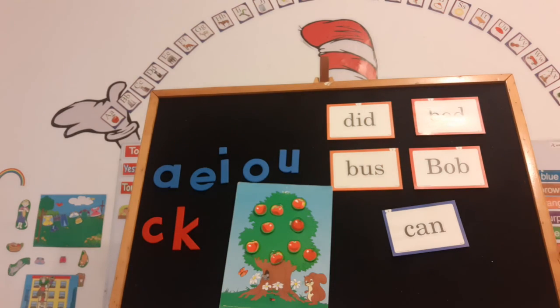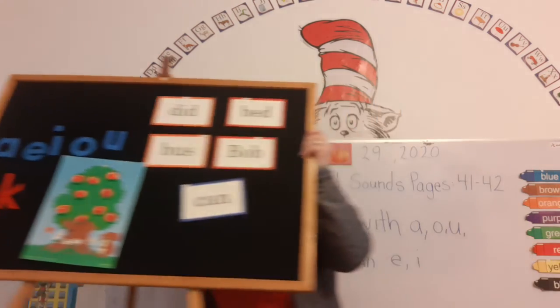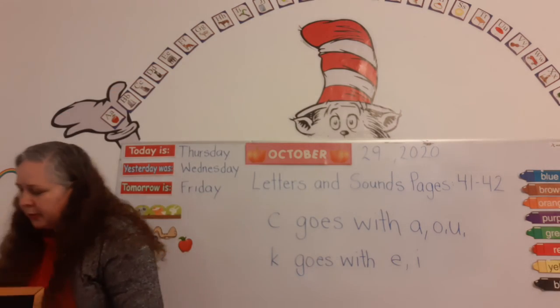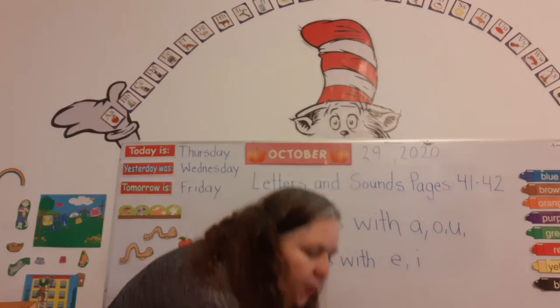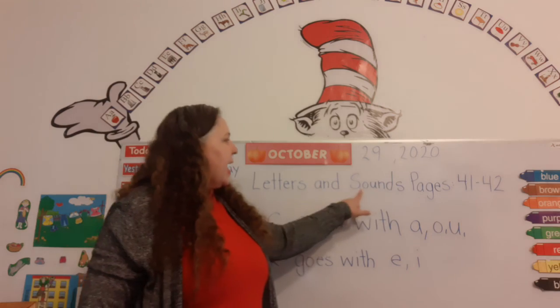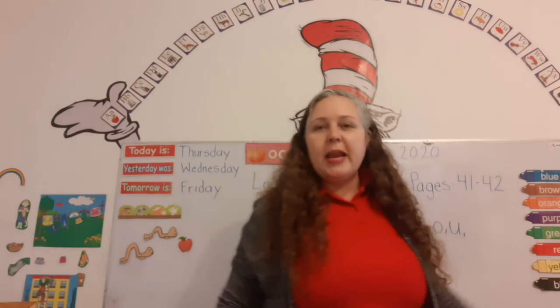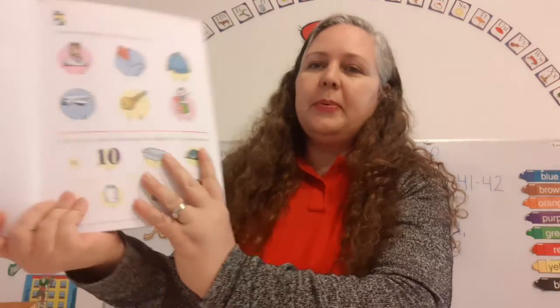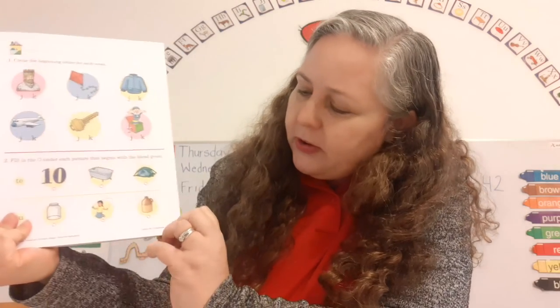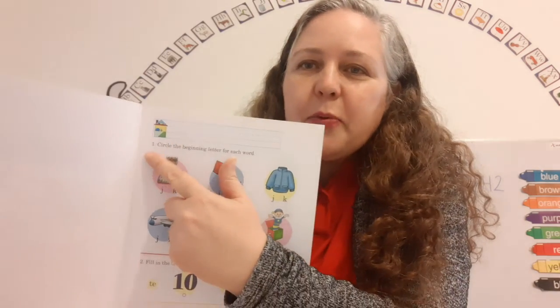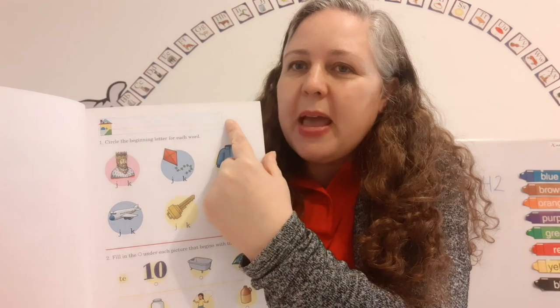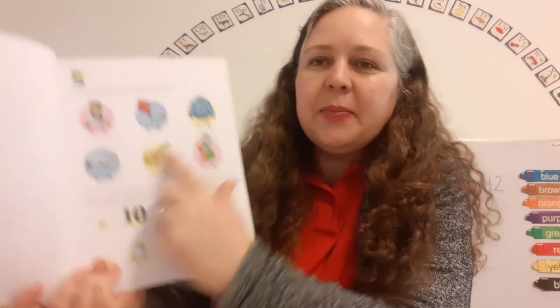All right, let me move our felt board over here. Whoopsie. Don't worry, I'll pick them up in a second. Over here. Okay. Letters and sounds, pages 41 and 42. So get your letters and sounds out. And let's open up to page 41 to start with. And we're going to write our name at the top of the page. Parents, make sure to put the date.